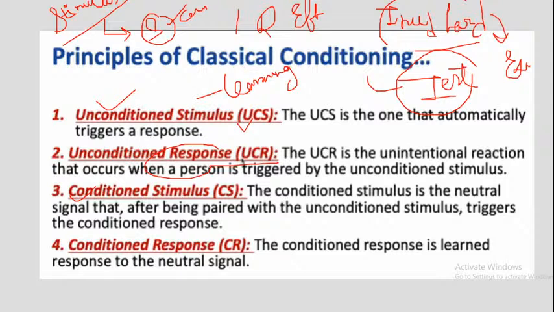Suppose here I say next day I will give you an exam. Okay, I will conduct an exam. So you are very aware of it and tonight you do not see WhatsApp, TV or mobile.